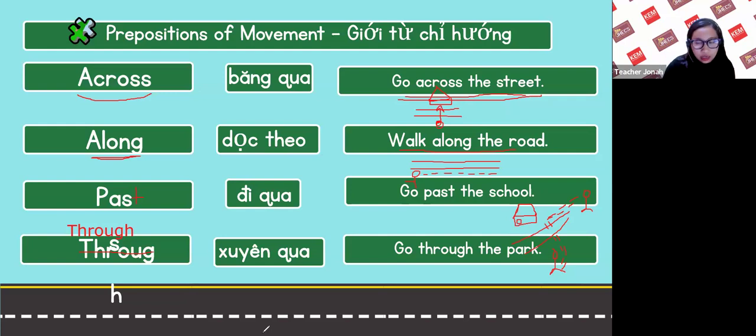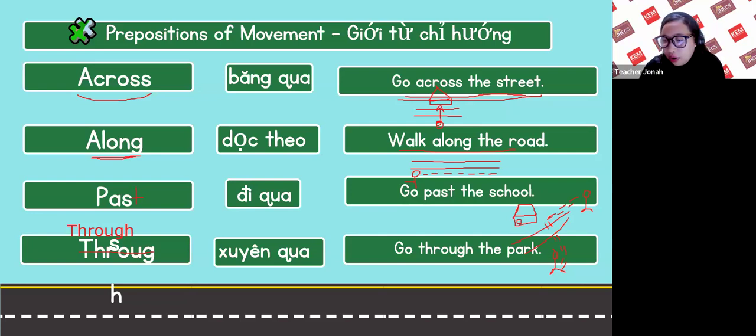In directions, the difference between past and through is, wait, I'm going to write here. Past is you move by, or go by.